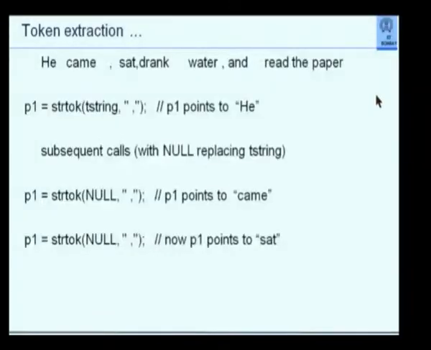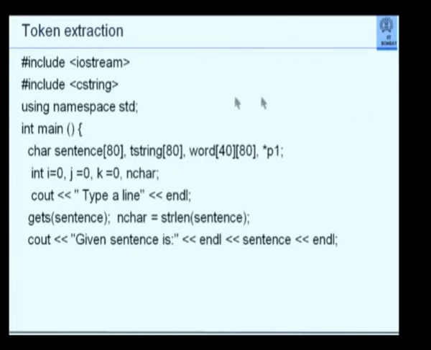Now, if you had read those functions which I had said, read all the C string functions, they are there on the site in the C++ tutorial. Each one of these functions is explained: strcat, concatenation, strcpy, replacing some characters by something else, all kinds of things. strtok is one of the important functions. Since it is not a very easy function to understand, I thought I will explain that to you. But all other functions, by looking at the examples, you will be able to understand what they do. Using this, I have constructed a solution here.